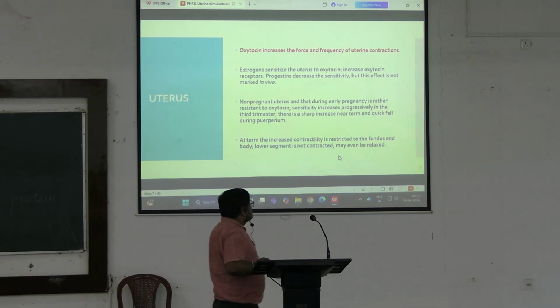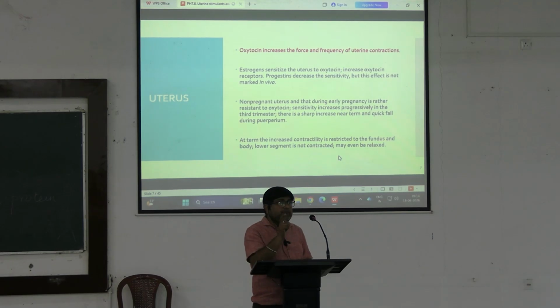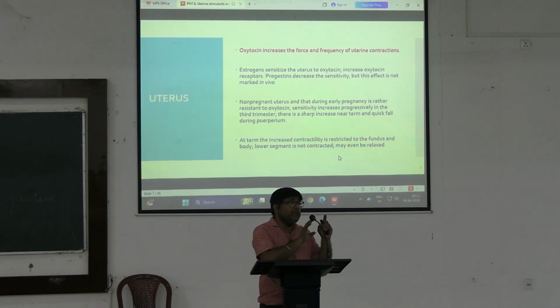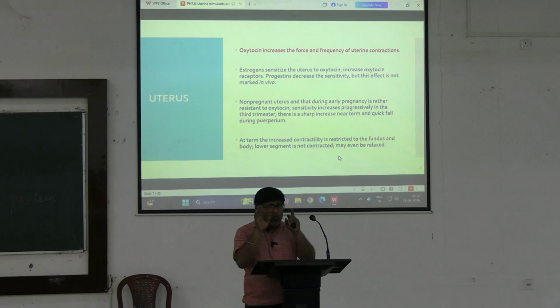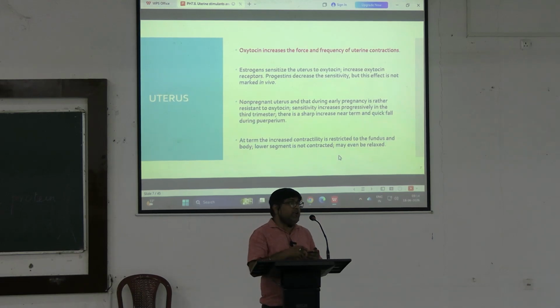At term, the increased contractility of the uterus to oxytocin is restricted only to the fundus and body of the uterus, while the lower uterine segment is unaffected and rather relaxed, so that the lower uterus can be easily taken up during labor.